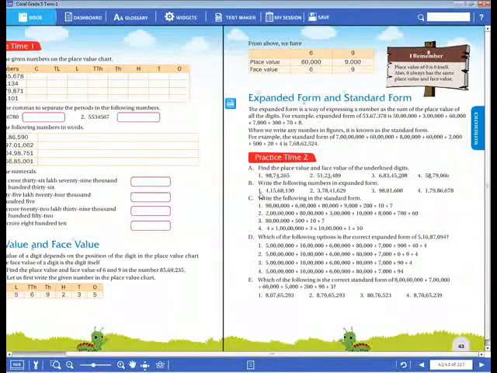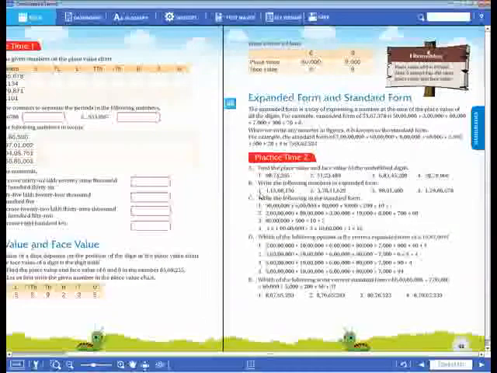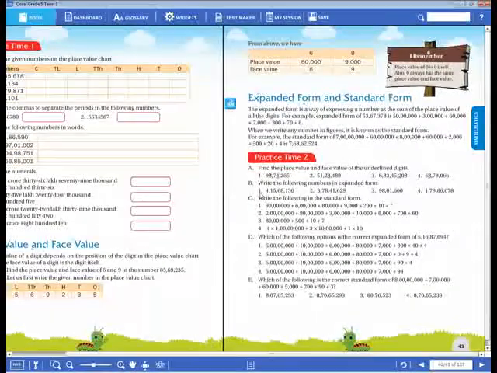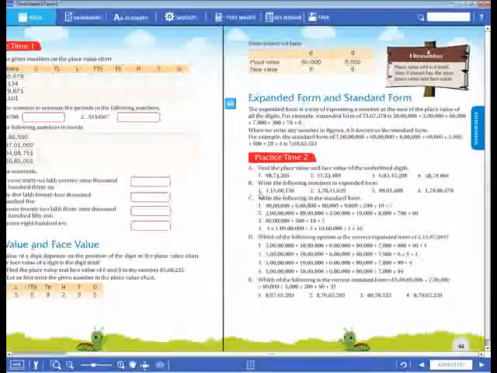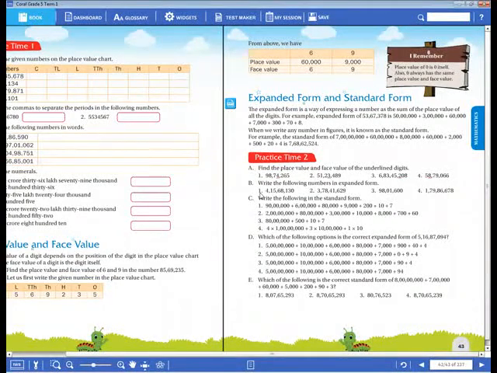It's clear to you, no? Have you understood, dear children? When the expanded form is given, how do you write the standard form? We have to take the starting digits from there and check the place values according to the place value chart.